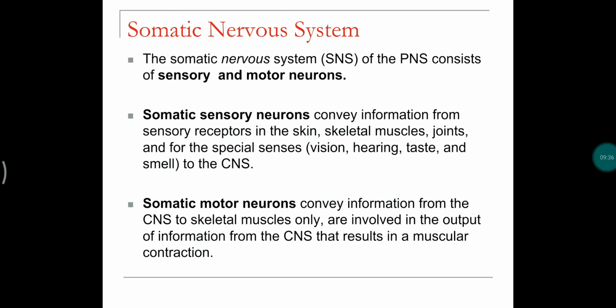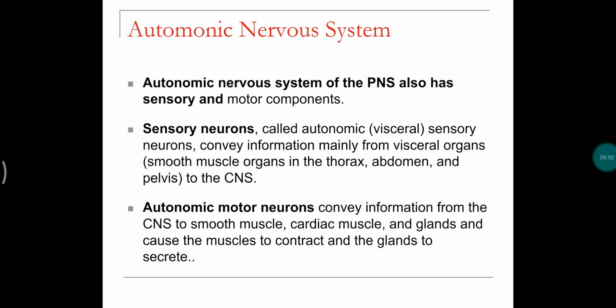Somatic sensory neurons carry information from all our body parts to the central nervous system, and somatic motor neurons convey information from the brain to all the body parts. The autonomic nervous system, which is also a part of the peripheral nervous system, consists of sensory neurons which carry information from all the visceral organs to the central nervous system, whereas autonomic motor neurons carry information from the brain to the body parts.